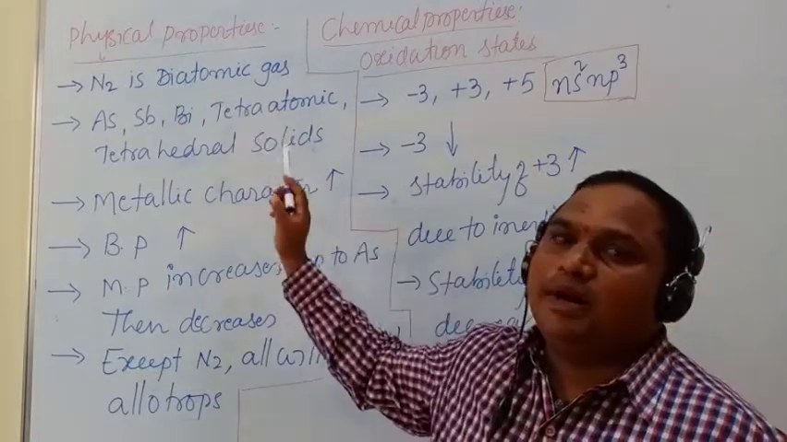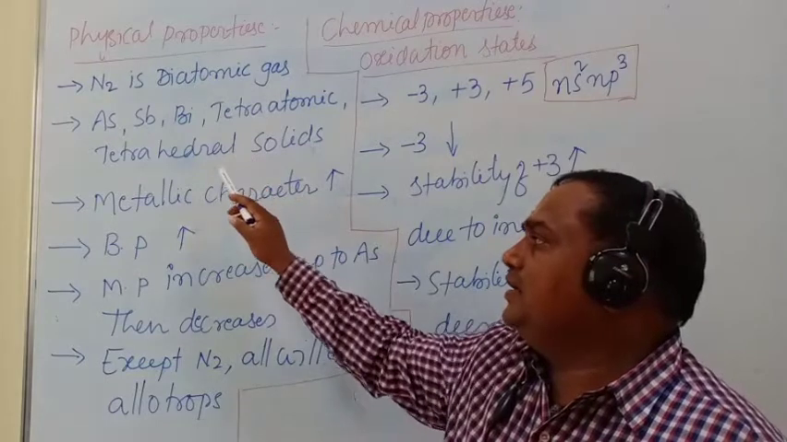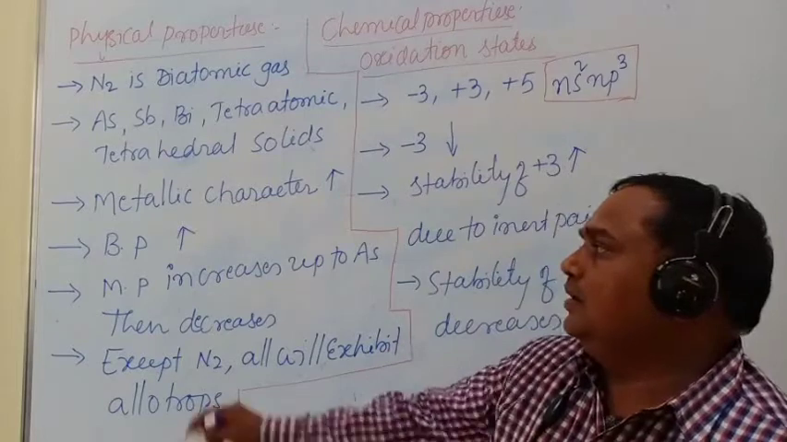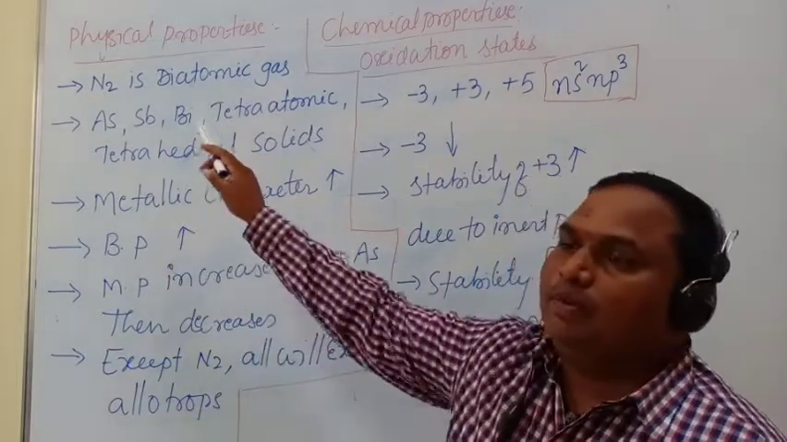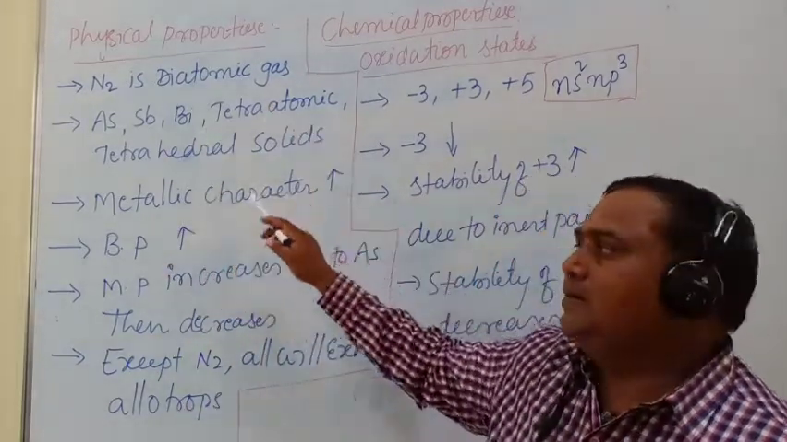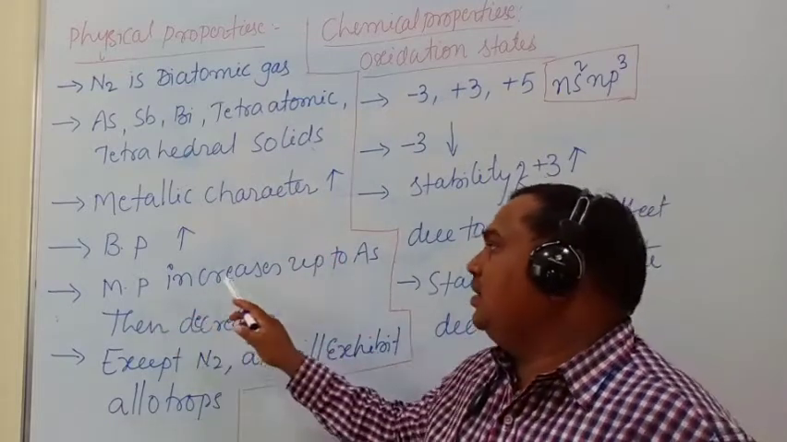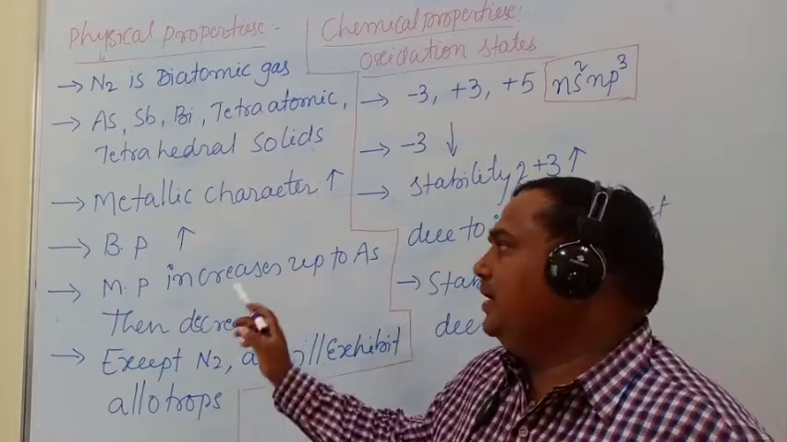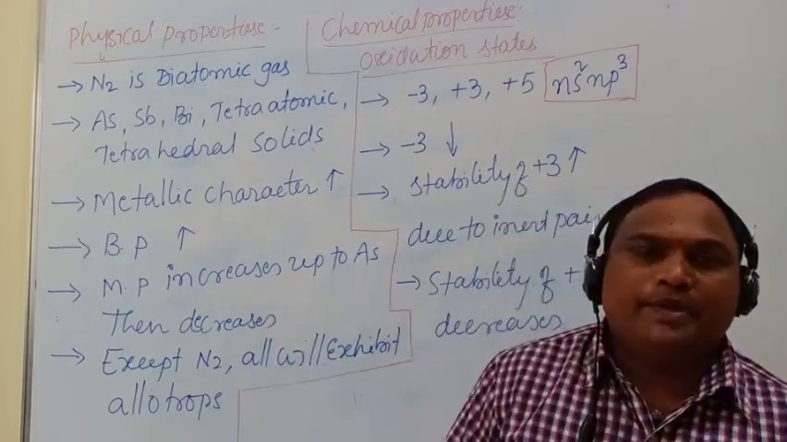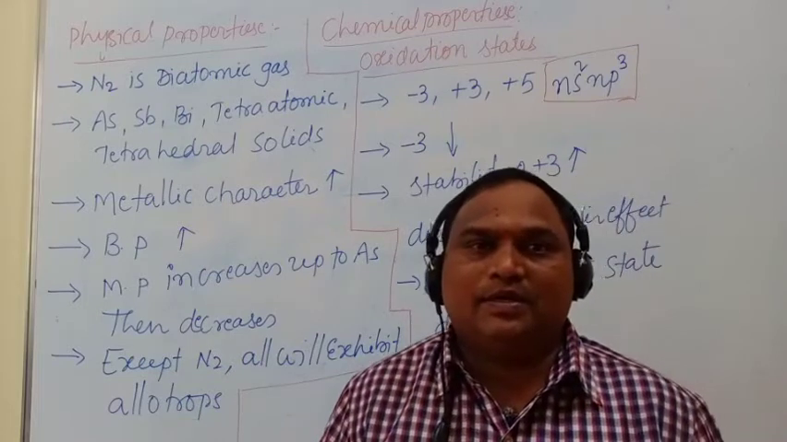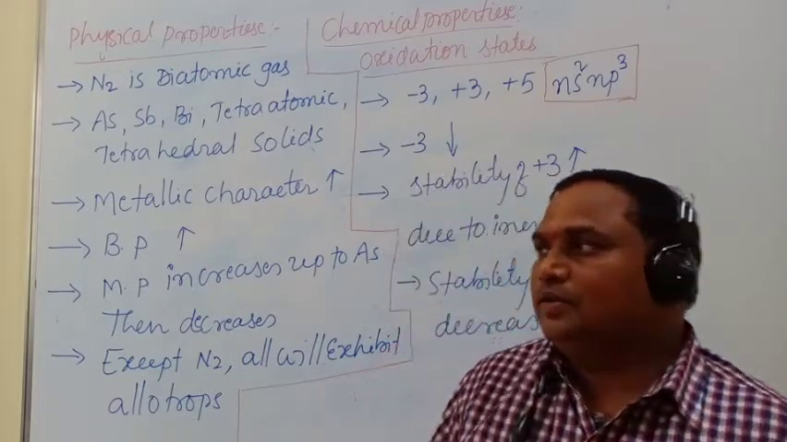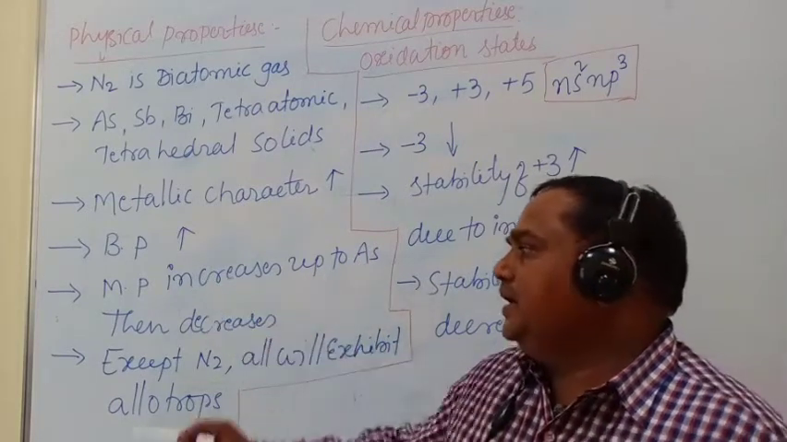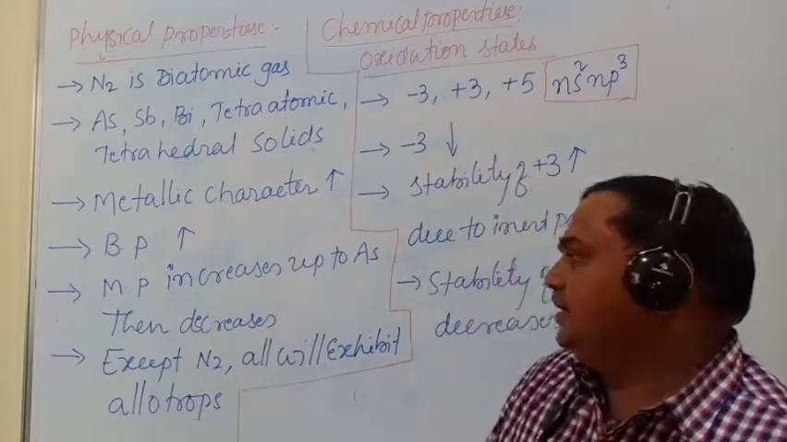That is, nitrogen and phosphorus are non-metals, arsenic and antimony are metalloids, and bismuth is a metal. The boiling point increases from top to bottom of the group as metallic character increases. The melting point also increases up to arsenic. From antimony to bismuth, the melting point decreases because bismuth does not have a proper crystal structure or crystal lattice.